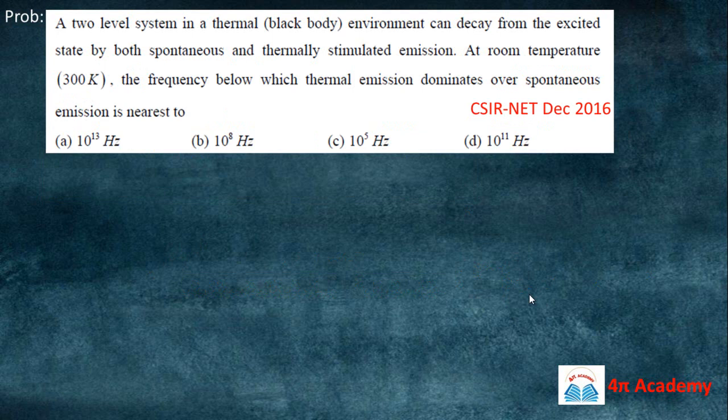Next problem: a two-level system in a thermal environment can decay from the excited state by both spontaneous and thermal stimulated emission. At room temperature, the frequency below which thermal emission dominates over spontaneous emission is nearest to. So we have to find the frequency below which thermal emission is dominating over spontaneous emission.